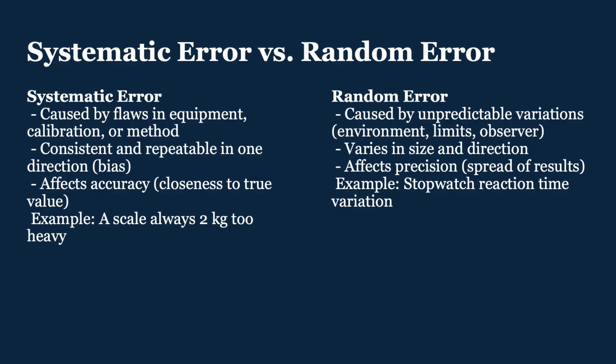If I ask you to measure a 4-second interval that you look at on an analog clock with the second hand going around, some people might start and stop in 4.1 seconds, some people 3.8 seconds, some people 4.5 seconds. So the variation from the correct answer is either 0.1 or 0.3 or 0.5. It varies and it depends on the person measuring, and it's unpredictable. It depends on reaction time. So that's random error, as different from systematic error.